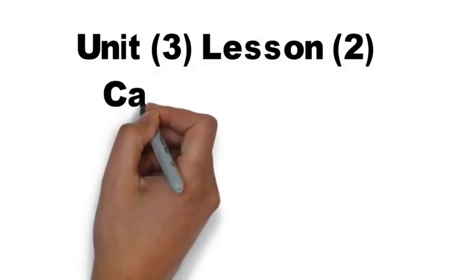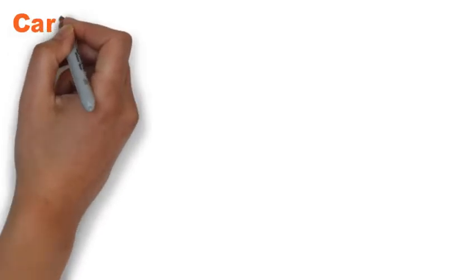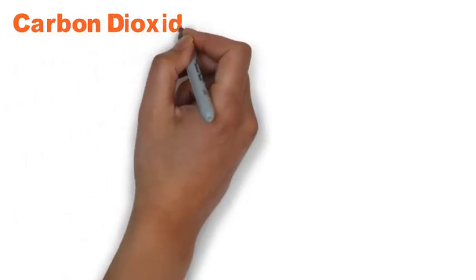Today we will continue our study about the third unit in this term and talk about the atmosphere. This is lesson 2, which talks about carbon dioxide. We knew carbon dioxide from before, in the respiration process in primary 5 and primary 4. But today we will learn some specific information about carbon dioxide.